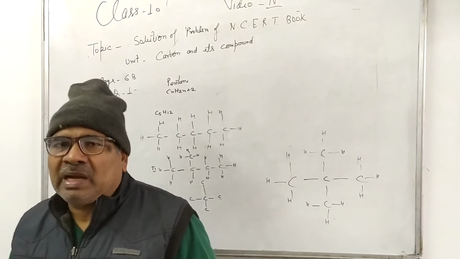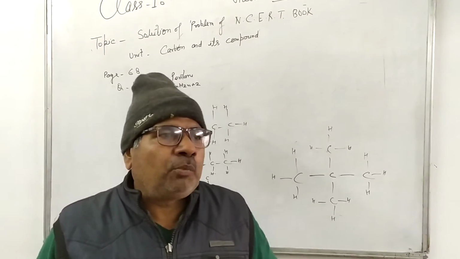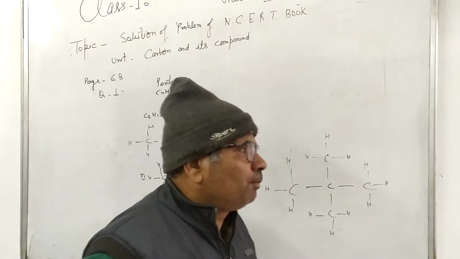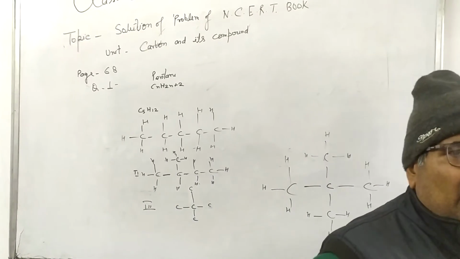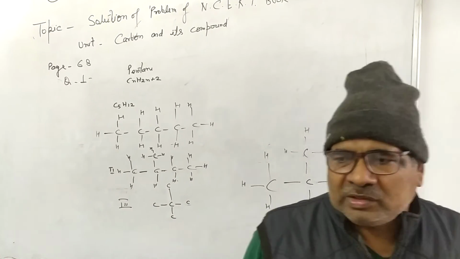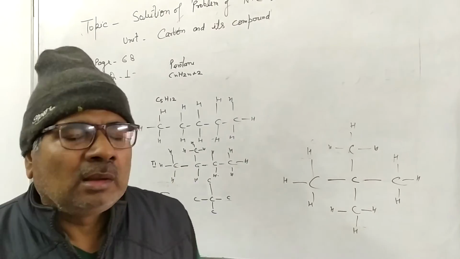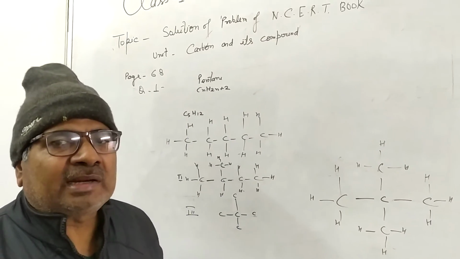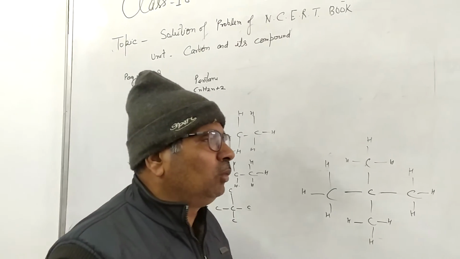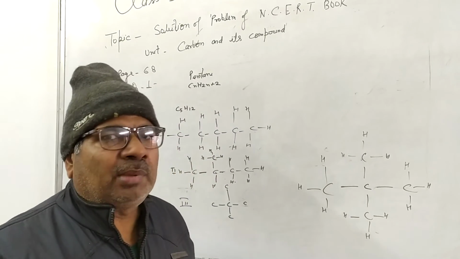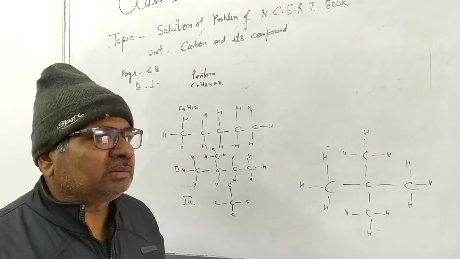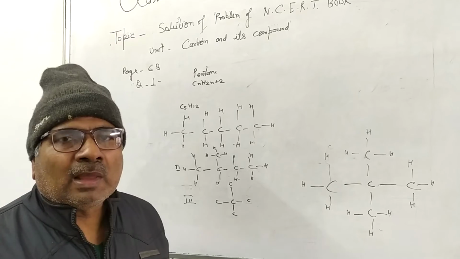Two properties of carbon are most important, which play an important role in the formation of compounds. The first property is catenation, the tendency of catenation. I have told you in the periodic table that carbon has the maximum tendency of catenation.